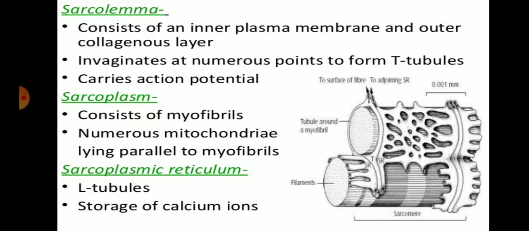So the sarcoplasmic reticulum stores calcium ions, and the polarization and depolarization of the muscle cells require these ions. These calcium ions flow towards and bind to the protein molecule called troponin, leading to a sequential change in shape and position of the associated proteins, that is tropomyosin, myosin and actin, which are the associated proteins of the muscle cells. So this calcium is required for the movement of the muscles.